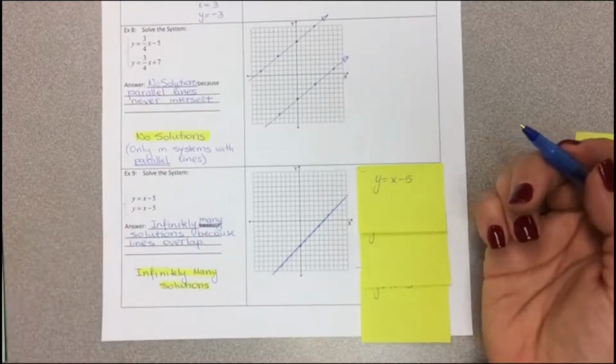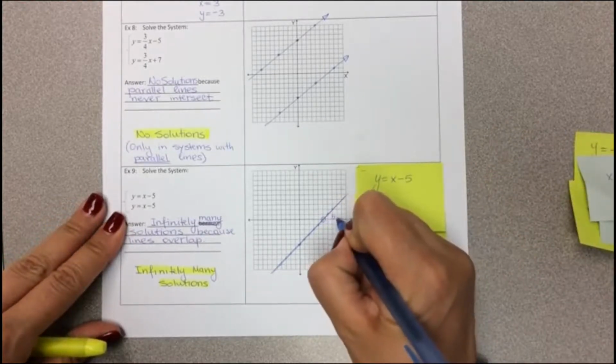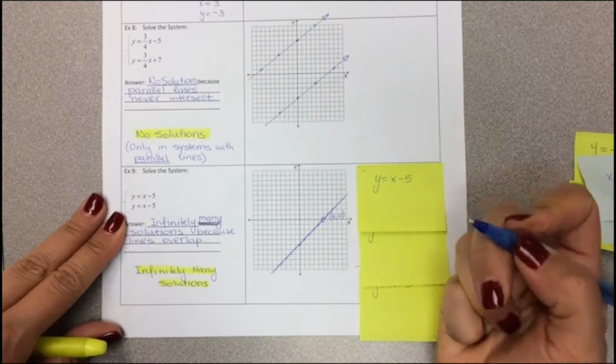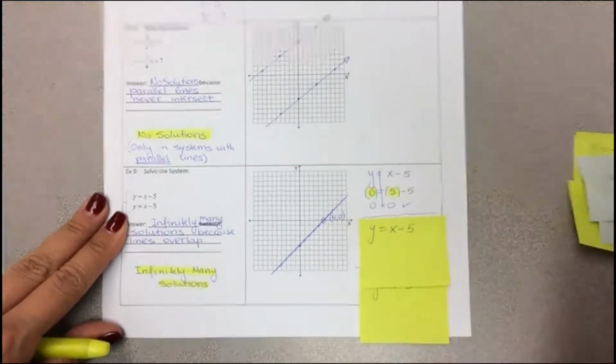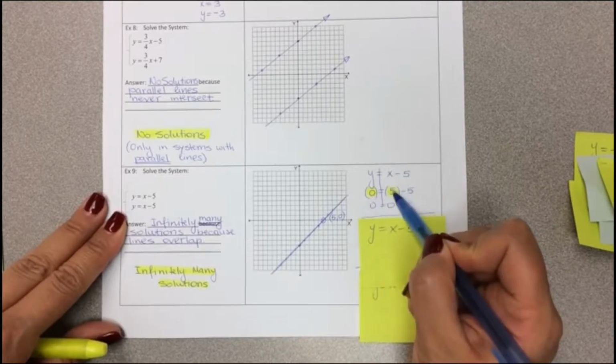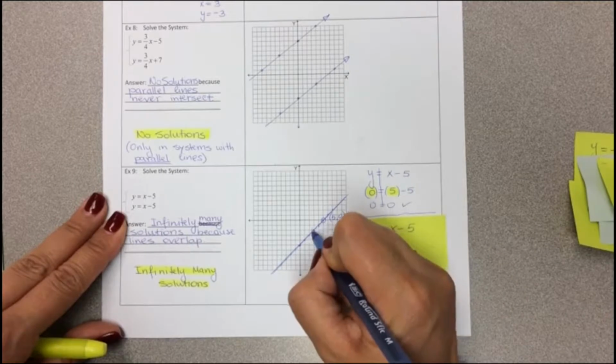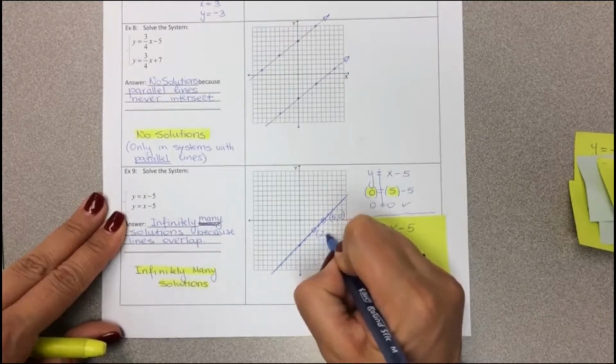To prove it, you can pick a few random points. So let's say pick this one, 5, 0. y will be 0, and then x is 5. 5 minus 5 is 0. That would work. Let's say this one, 2, negative 3.